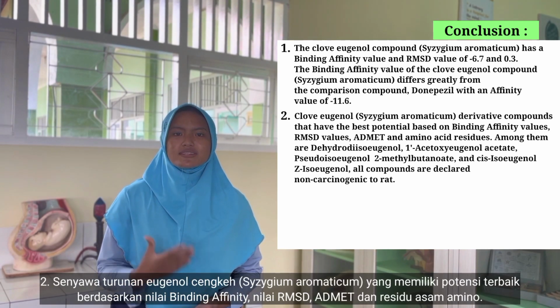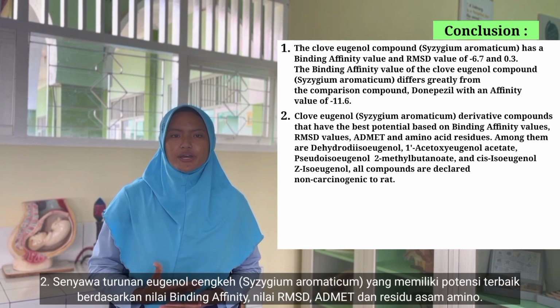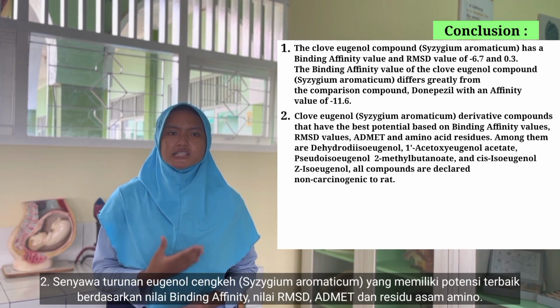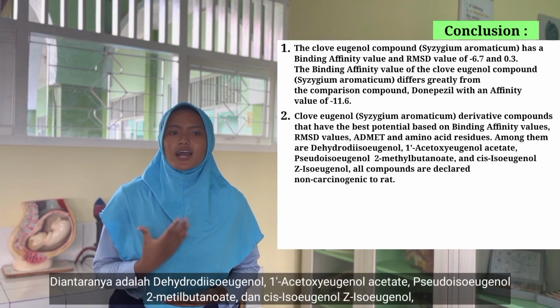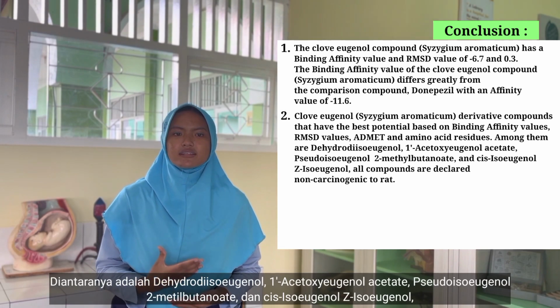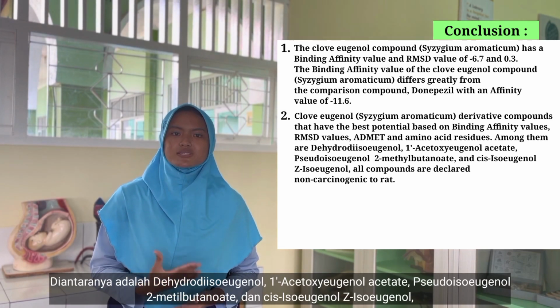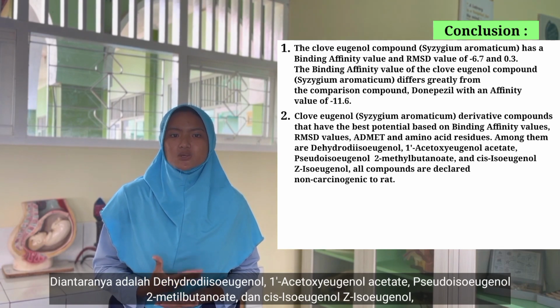Clove eugenol-derived compounds that have the best potential based on binding affinity value, root mean square deviation value, absorption, distribution, metabolism, excretion, and toxicity, also amino acid residues, are dihydrodehydrodieugenol, 1-oxan acetoxyeugenol acetate, pseudoisoeugenol 2-methylbutanoate, and cis-isoeugenol (Z-isoeugenol).